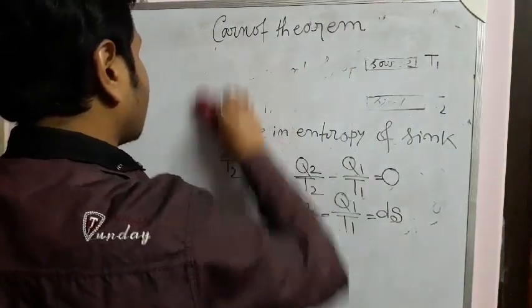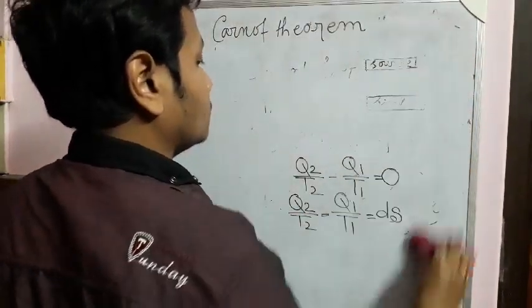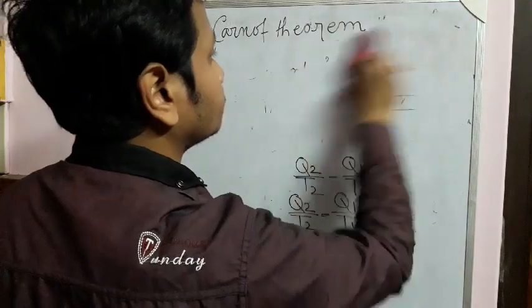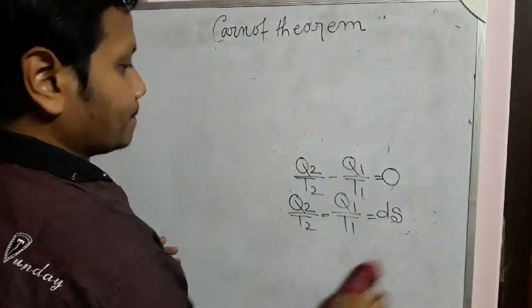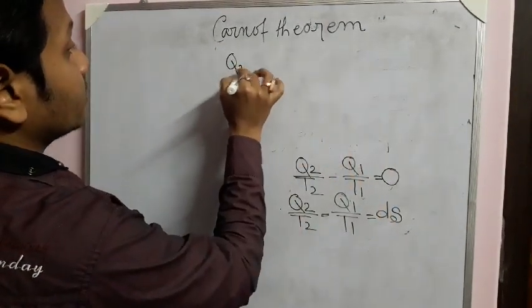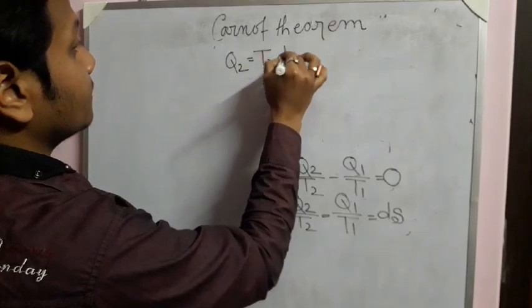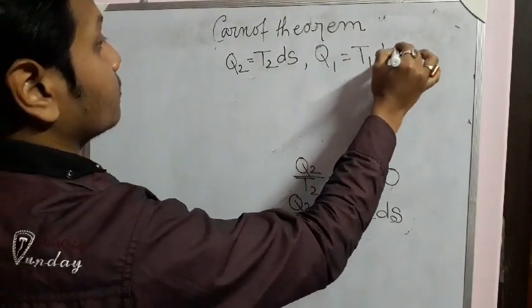So my Q2 will be T2 dS and my Q1 will be T1 dS.